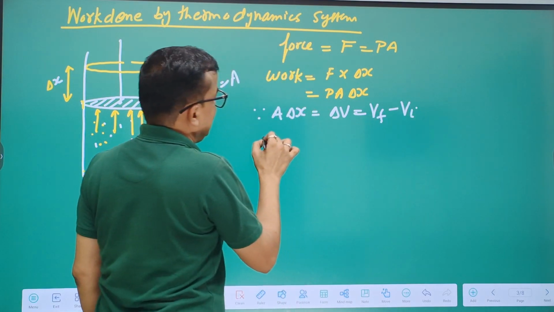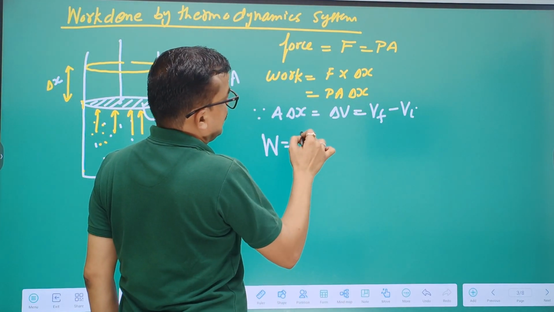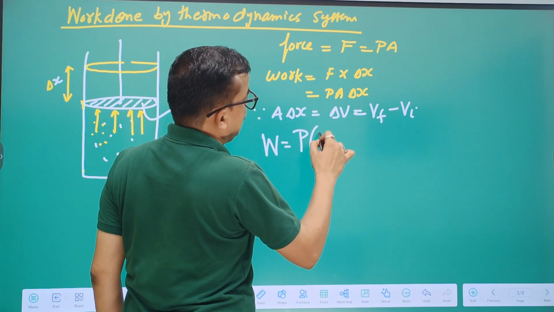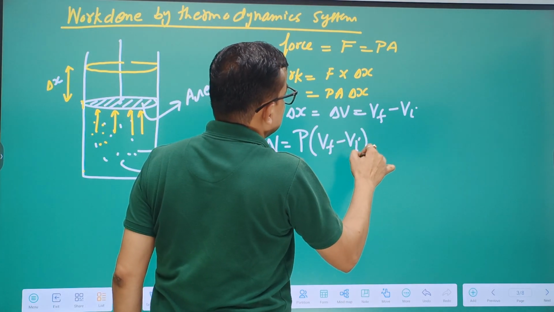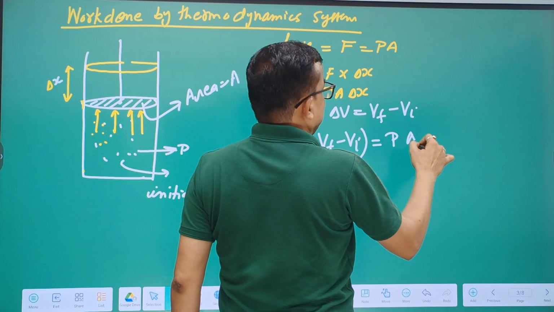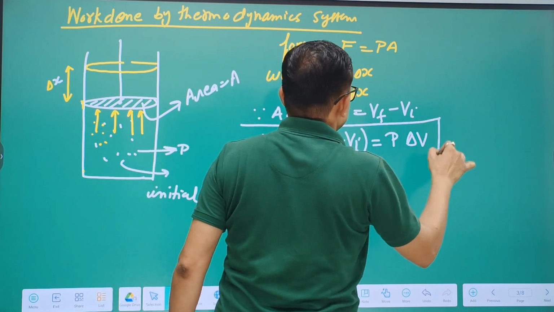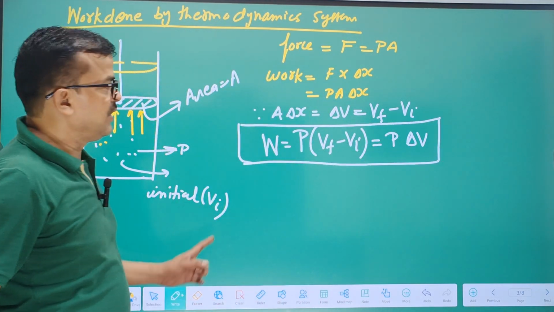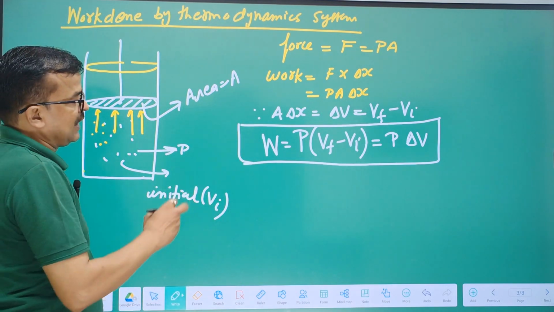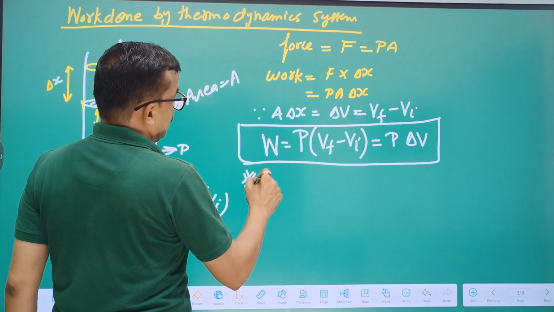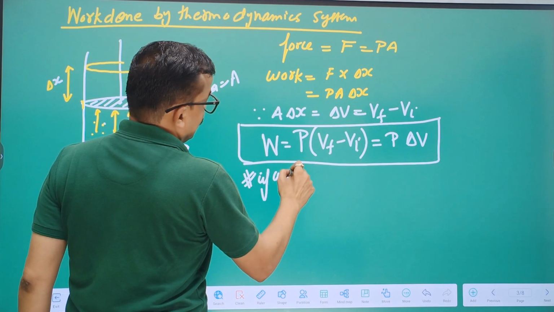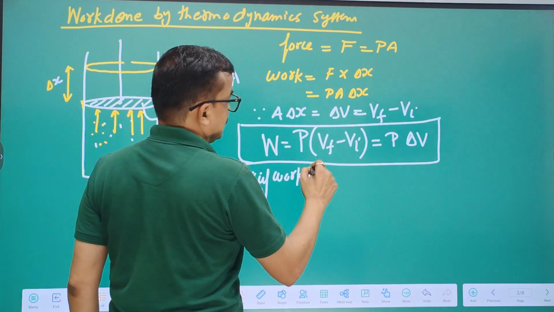V final minus V initial, then the formula of work is written as P times (V final minus V initial), or we can say P into change in volume. There are two different cases in this formula. If work is done by the system,